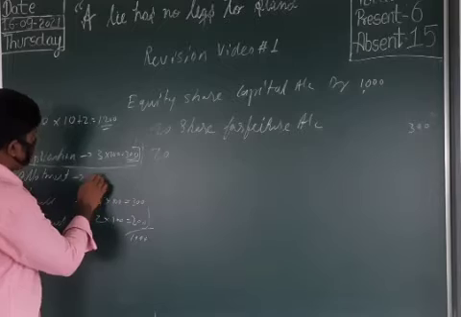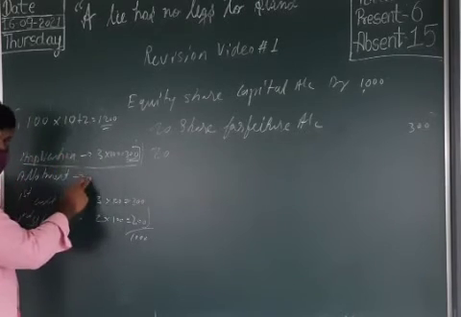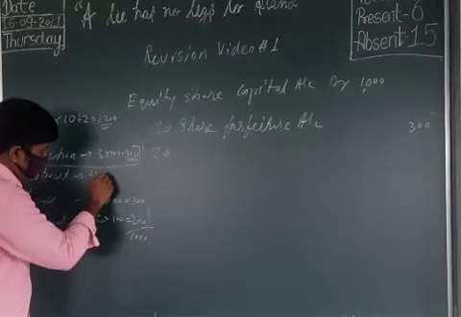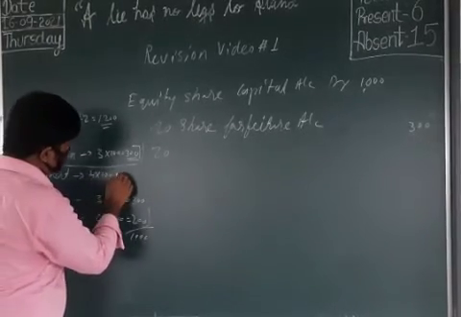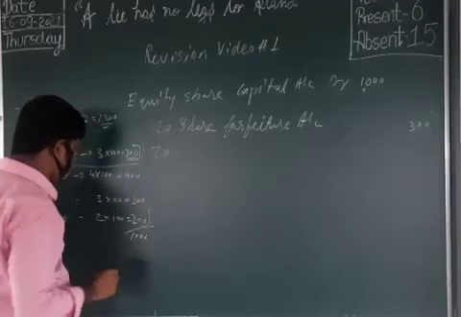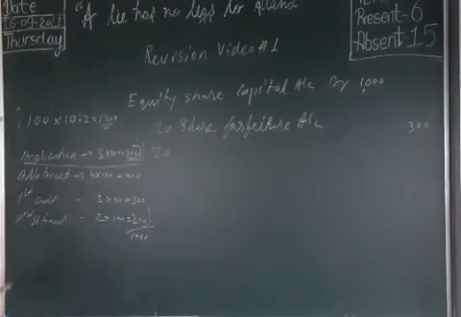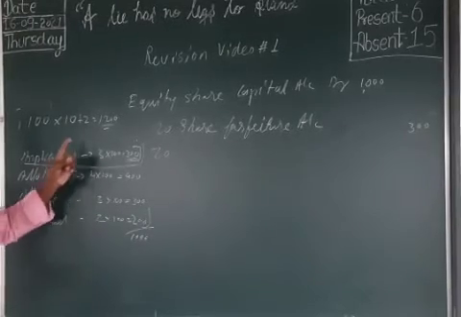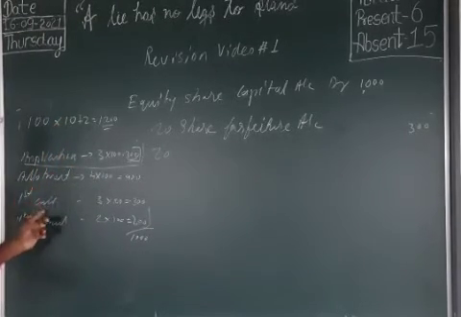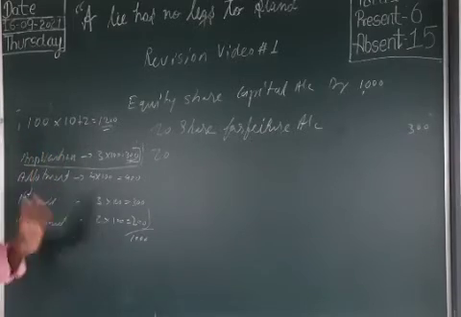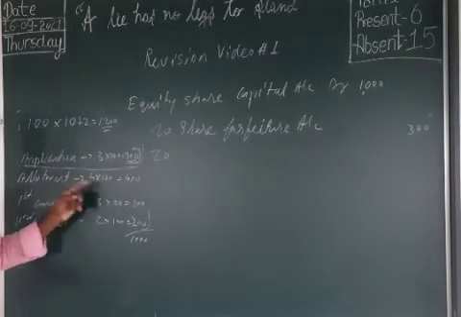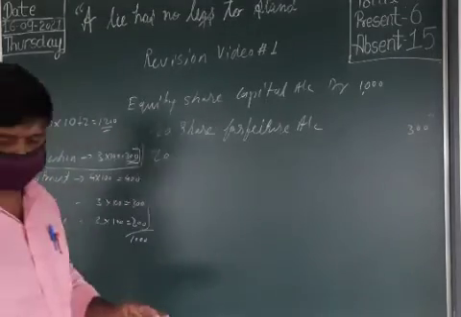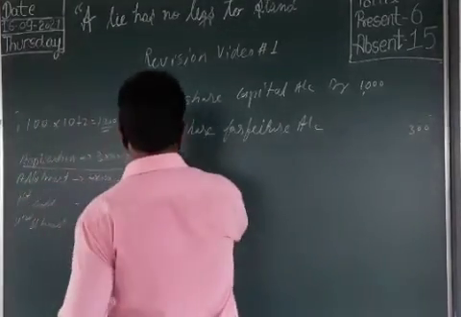So the allotment amount, already 2 was there. Now premium amount 2. Total 4 rupees, 4 into 100 is equal to 400. So here you see that he made default on the allotment, first call, second call, and premium also. Premium is paid with the allotment money. Clear now? In that case, the journal entries are like this, with some changes.